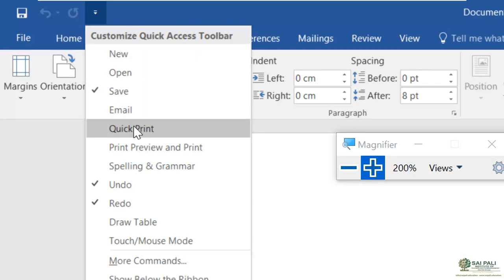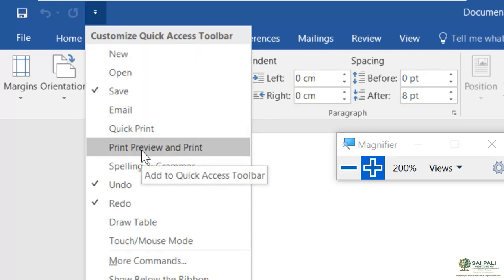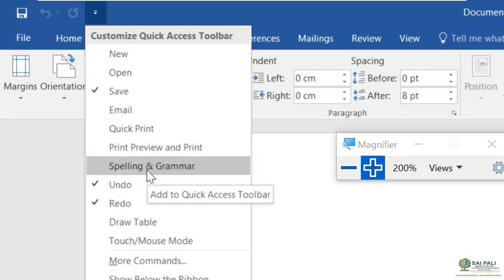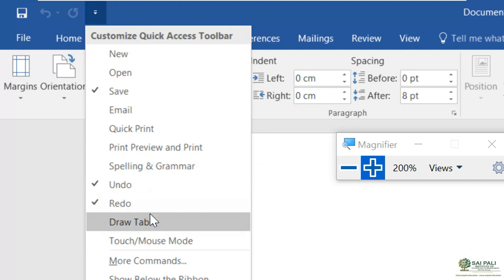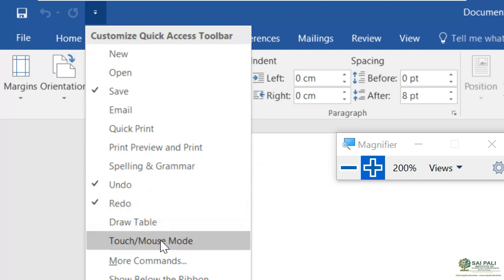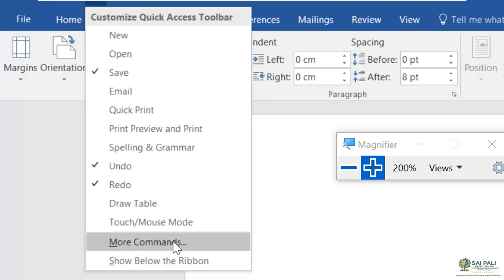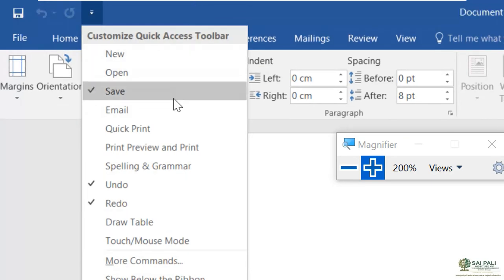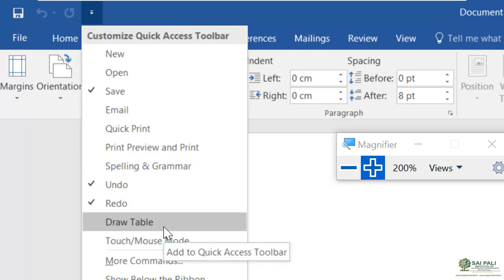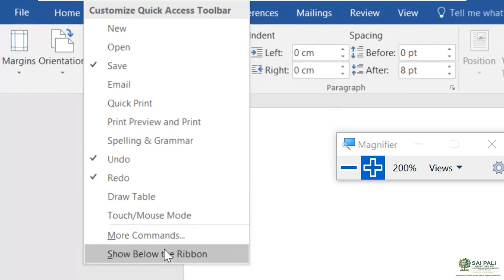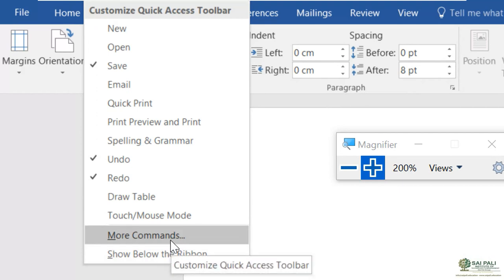So you can add quick print, you can add print preview and print, and then you can have spelling and grammar option. Undo redo is already there. You have draw table option, you have touch mouse mode, you have more commands option also, which is not showing here. You are seeing some commands here which people use mostly, but if you need something different and more, then you can go for this more commands option, and then you can add some more commands.